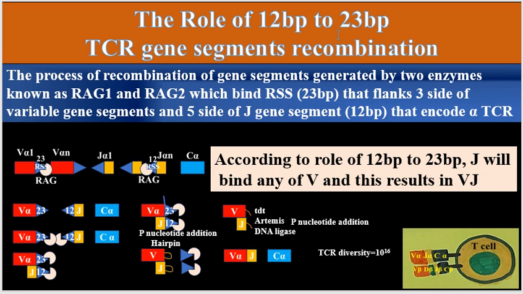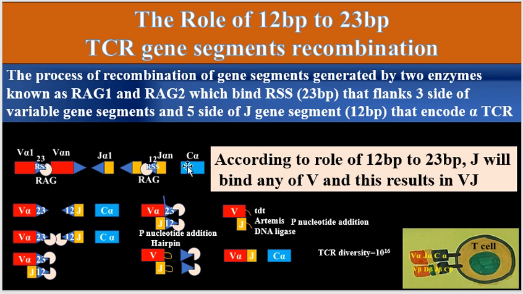But it is generated by two enzymes known as RAG1 and RAG2, which bind recombination signal sequence 23 base pair that flanks the 3 side of variable gene segments and the 5 side of joining gene segments with 12 base pair that encode alpha TCR.